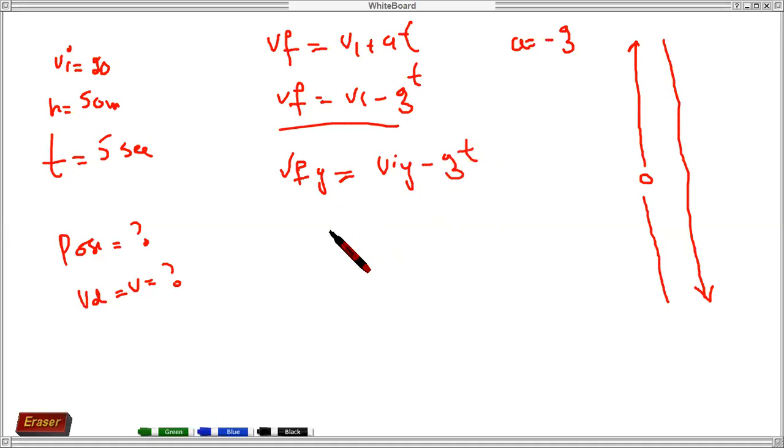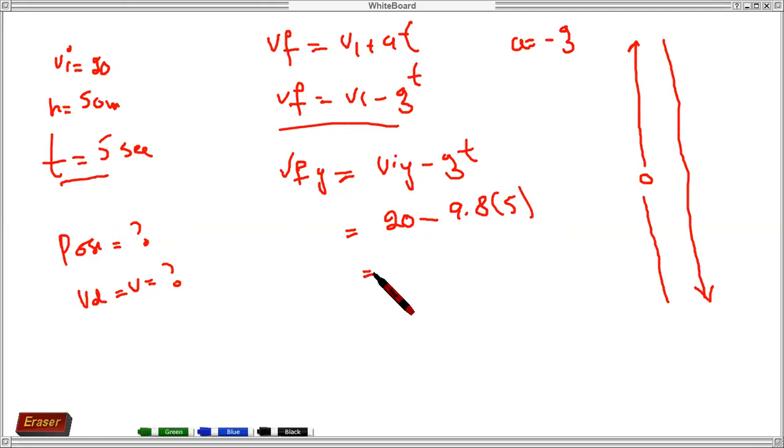We are given the initial velocity. So what will be the final velocity after 5 seconds? We have initial velocity 20 minus 9.8, since g is equal to 9.8, times 5 seconds. So it equals what? 20 minus 9.8 multiplied by 5, equal to what?